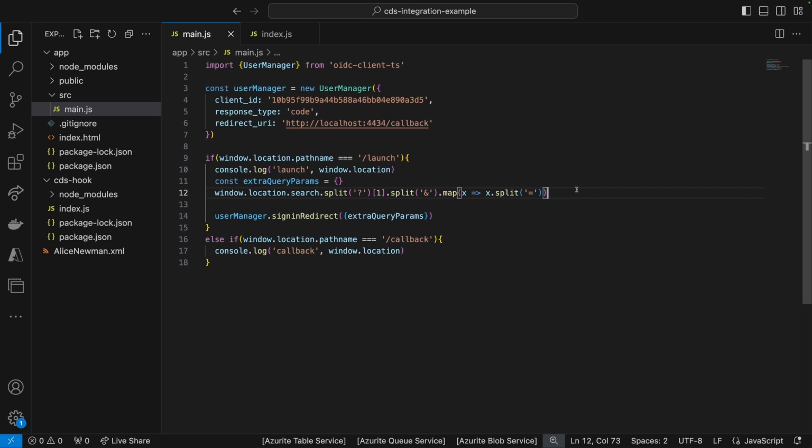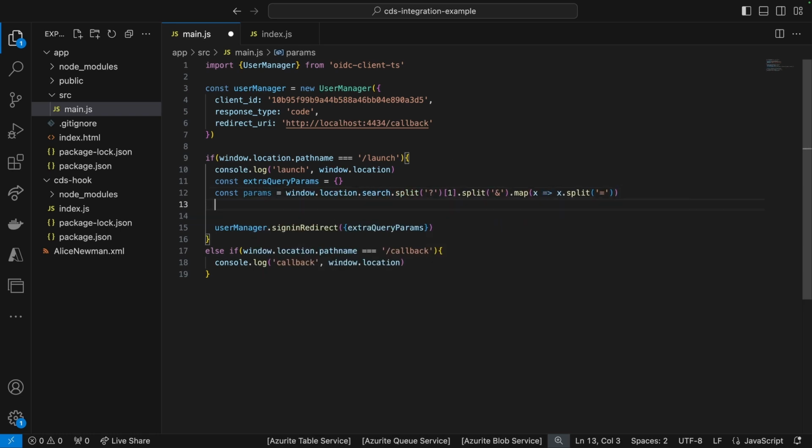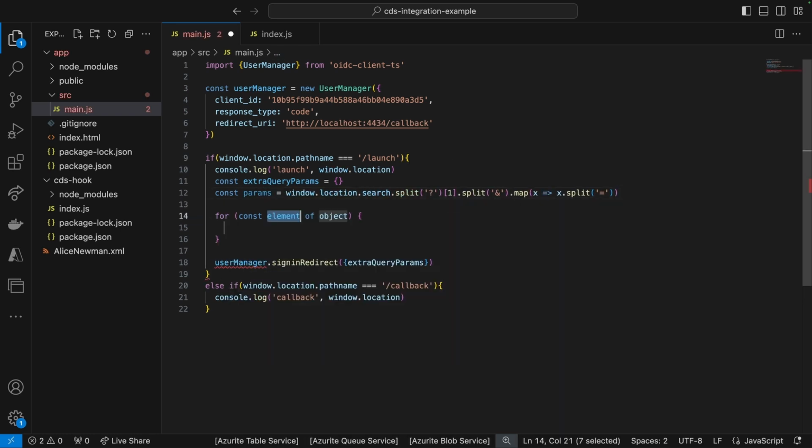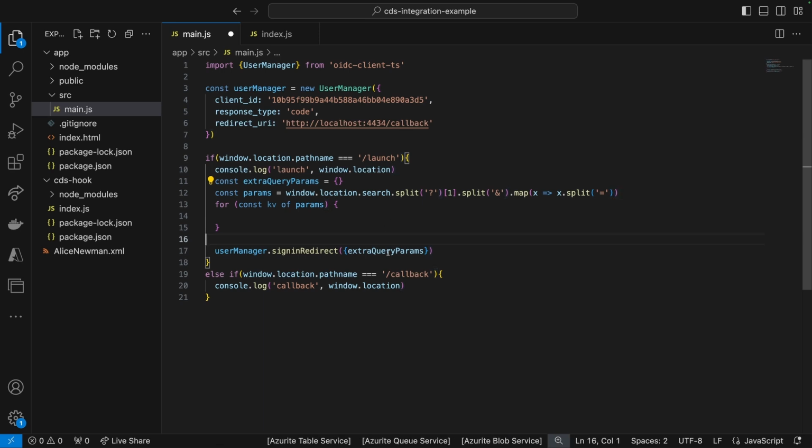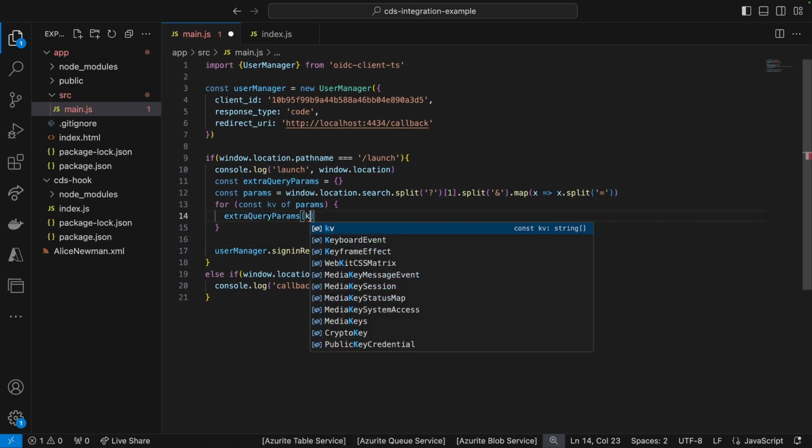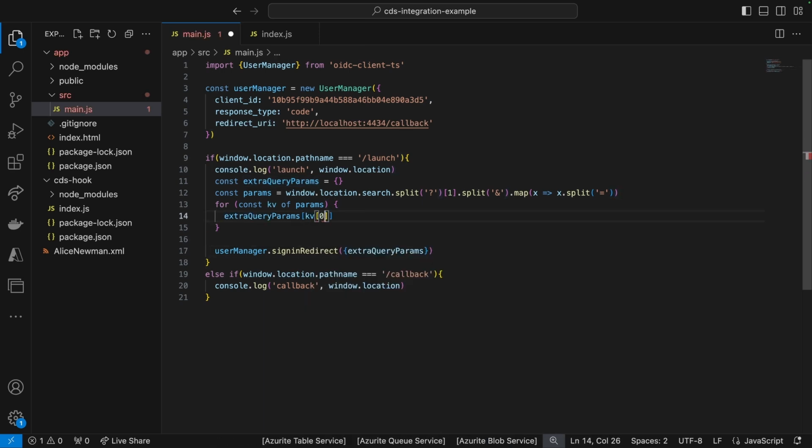So key value pairs effectively. Okay. So these are now params. I can have my for each loop, KV, I will call it, and these are going to be params. Okay. So in here, I will want to get the key and assign it to the value.